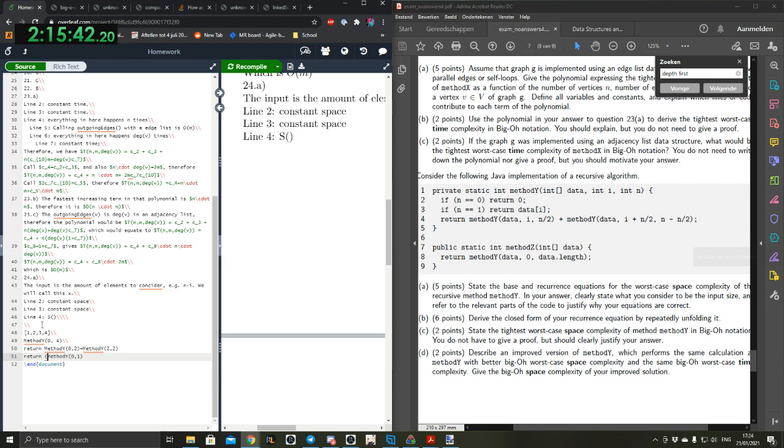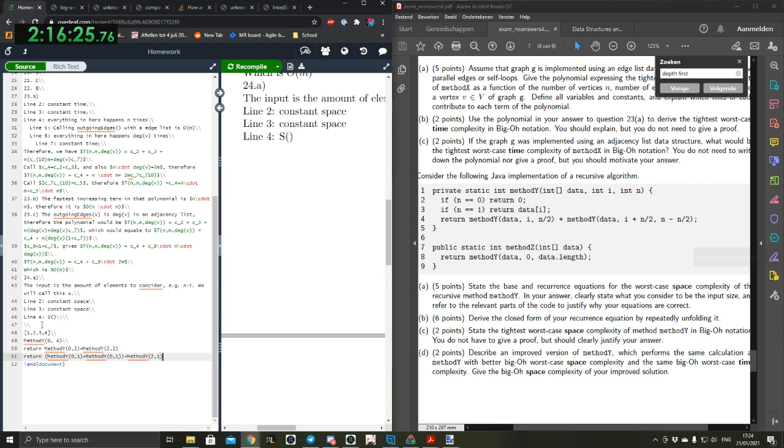I'm going to put brackets around it to indicate the order. Then we have method y 0, 2, then 0 plus 1, 2 minus 1. So that's just going to be the same thing again. And then it's going to be plus method y, and this is 2 plus, let's see, n is still 2, so we're not going to do any of the base cases. And this is going to be from i, so from 2 to n divided by 2.